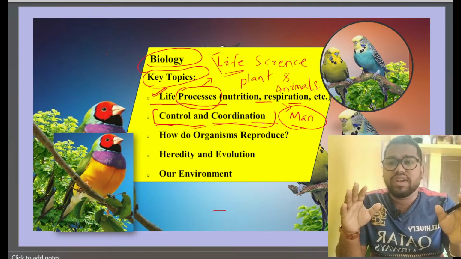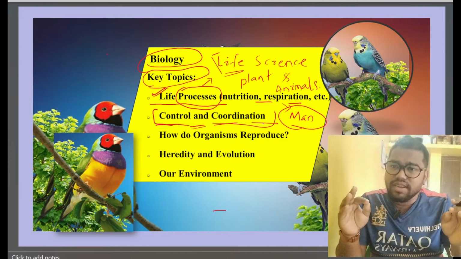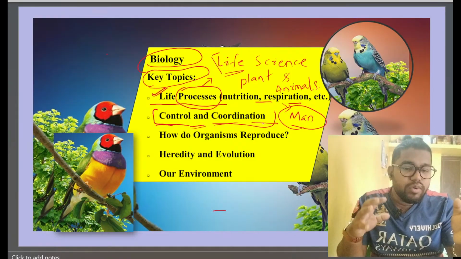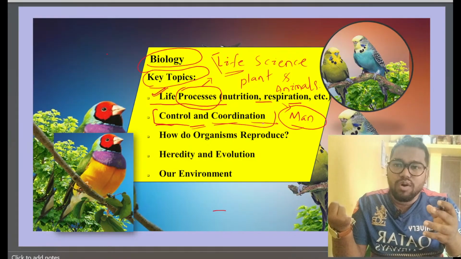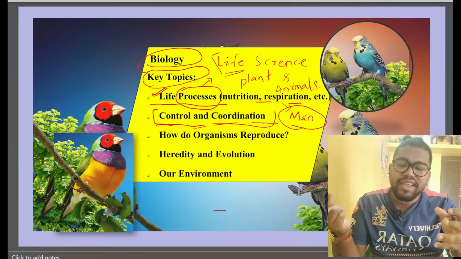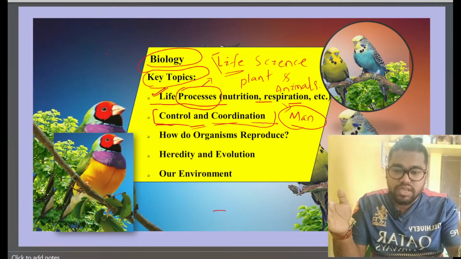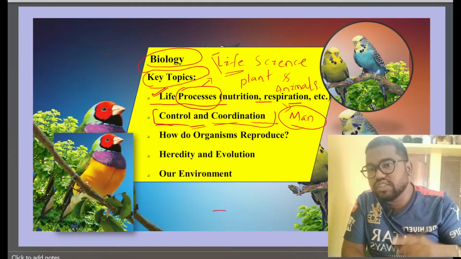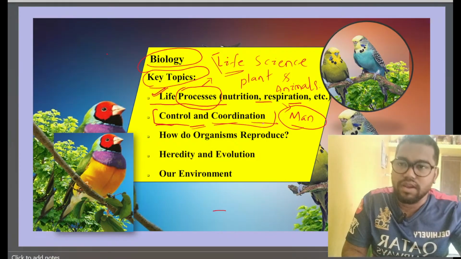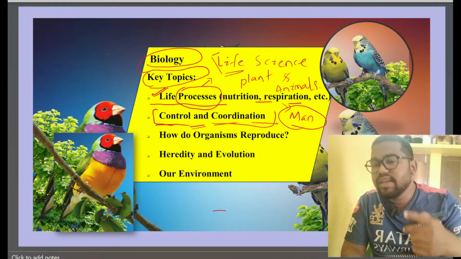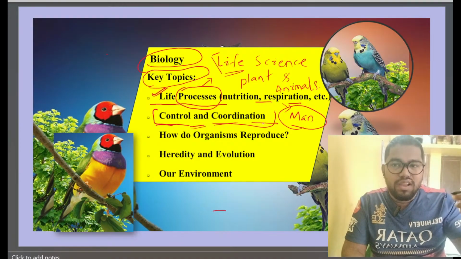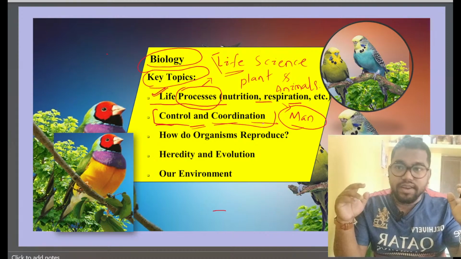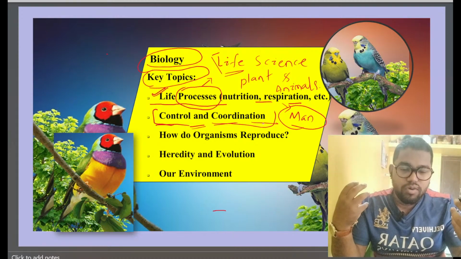All these phenomena are based upon human beings. That means we catch how it happens in the human body as a mechanism, as a process, and control and coordination also. But you can relate this situation with an animal as well, as they have a head, they have eyes, and locomotory organs, hands and legs.